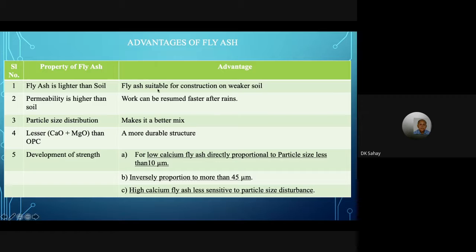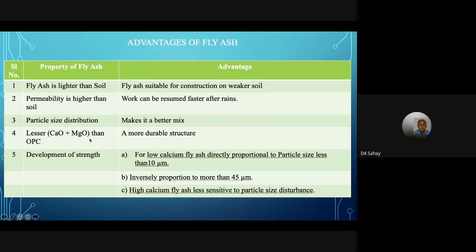It is suitable for construction on weaker soil. The load transmitted is less because fly ash is lighter than soil. The drainage is very fast because of permeability. And because of particle size distribution, it gives a better mix.